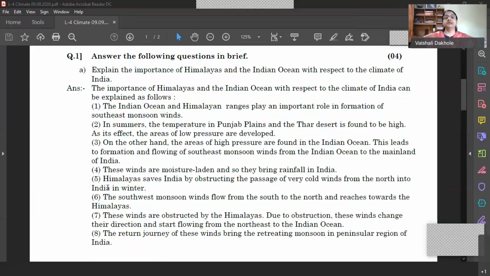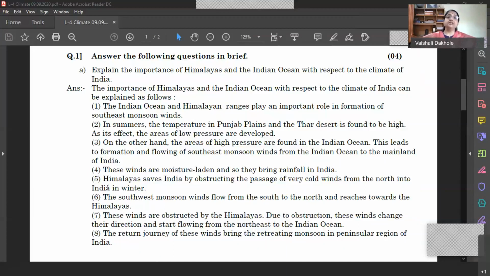One more importance of the Himalayas is that it is obstructing the cold winds coming from the North Pole. The cold chilled winds, when they come towards the Himalayas, are obstructed. They cannot cross the Himalayas. So these winds cannot enter India. So in India, we find overall climatic conditions are warm. They are not very cold and not very hot.